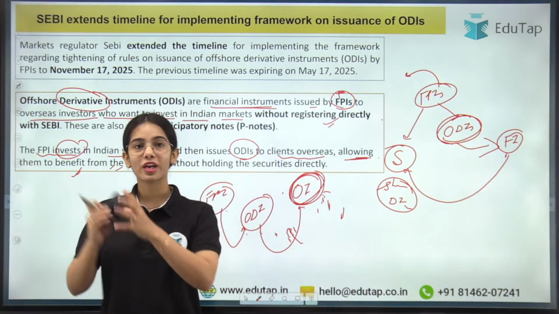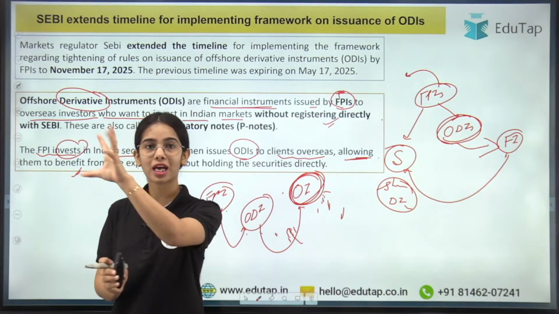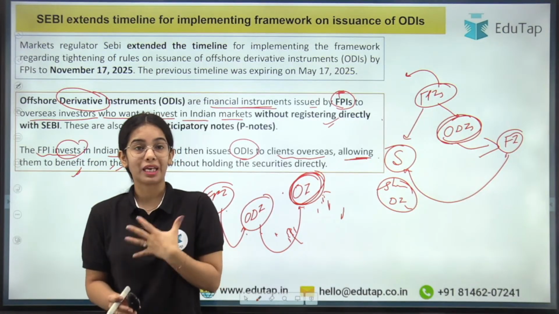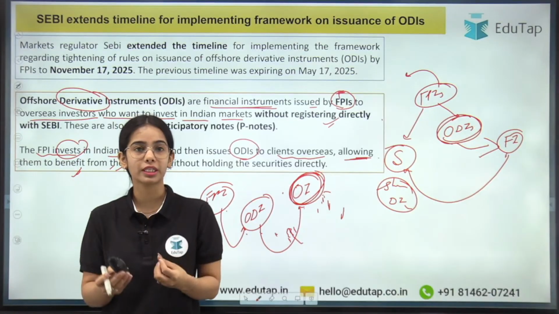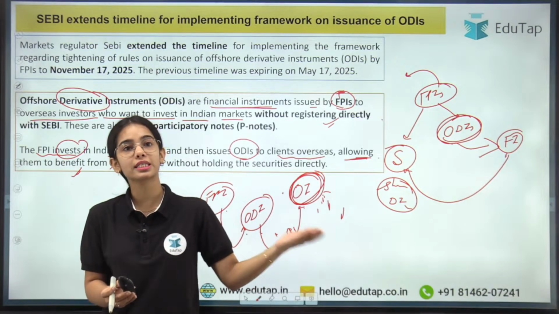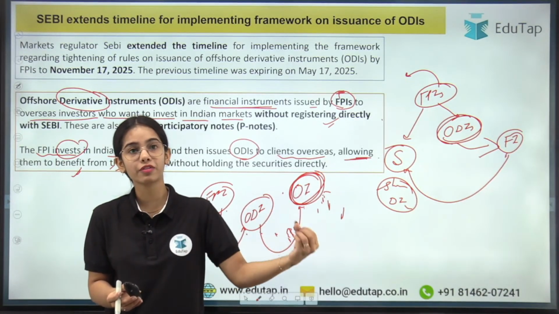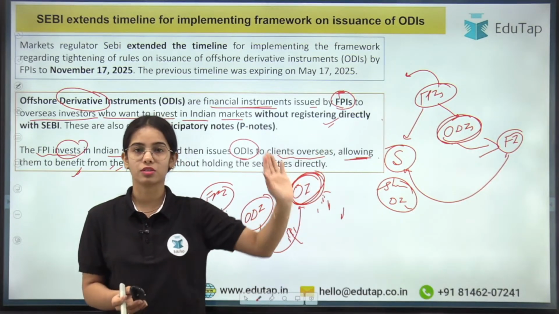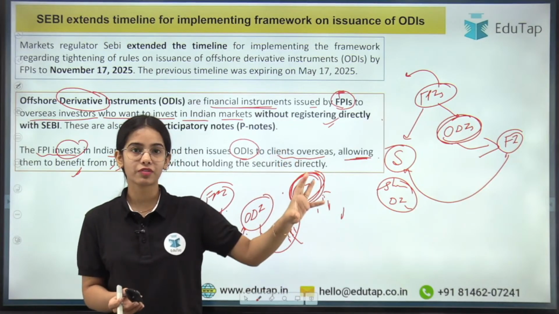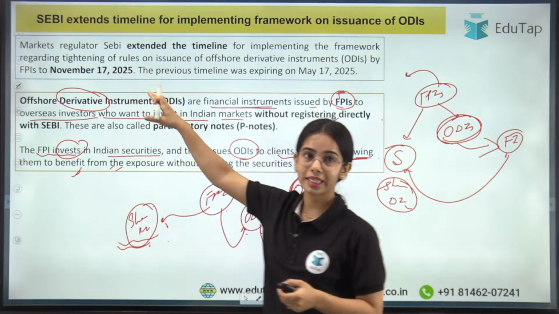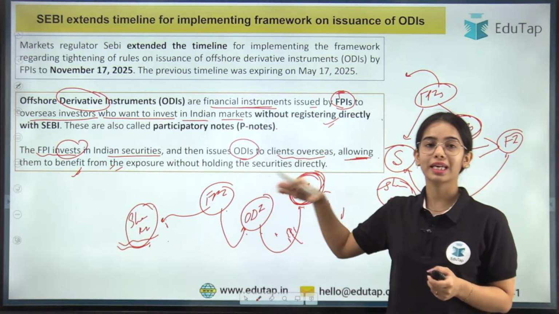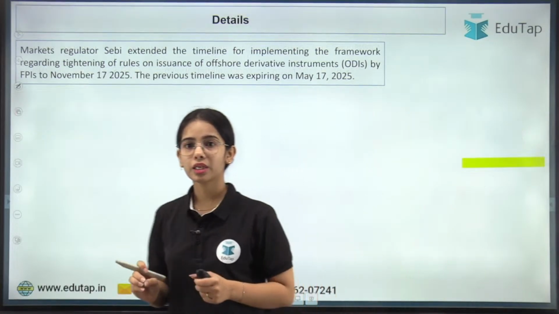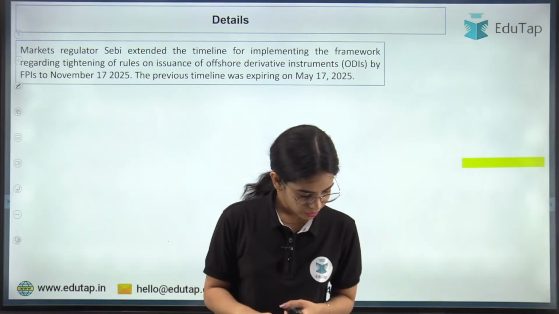First of all, FPIs registered with SEBI are buying the shares, buying the debt instruments, and they have the ownership. Like I have the ownership of the shares or the debt instrument, but I can sell the overseas derivative or the offshore derivative instruments. I can sell to the overseas investors. Now these derivative instruments transfer the benefit or the exposure to the overseas investors. That's it. Okay, now coming to the next part.